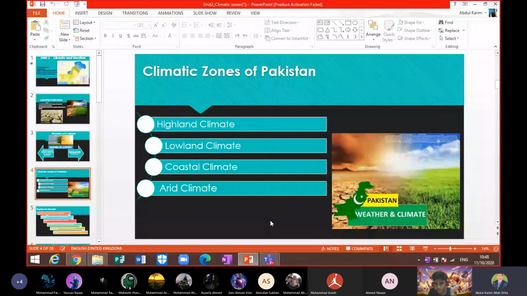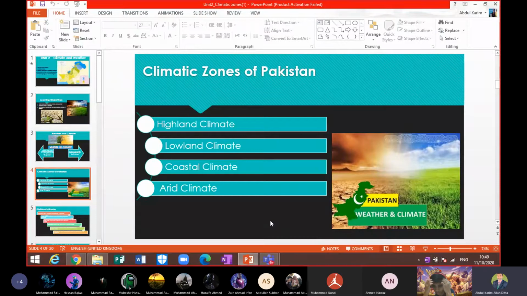Arid climate actually is very hot and very dry, beta. So that is the climate, beta. Very hot and very dry. So mostly we have this type of climate in the desert areas. But there are some other areas too, they have the same type of climate. So we will study that one by one, beta.